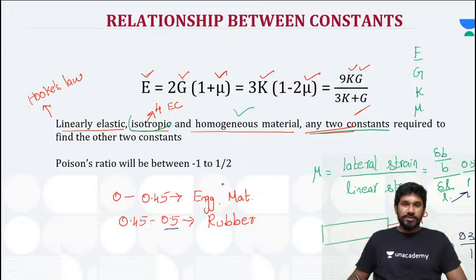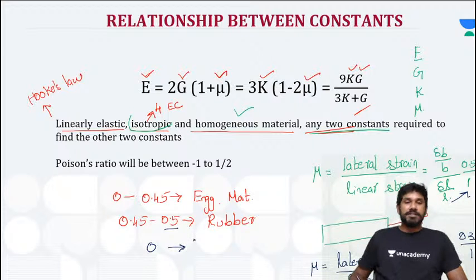Now the question is, when is the Poisson's ratio value 0? When lateral strain is 0, and linear strain may be any value x, you will have the value of 0.